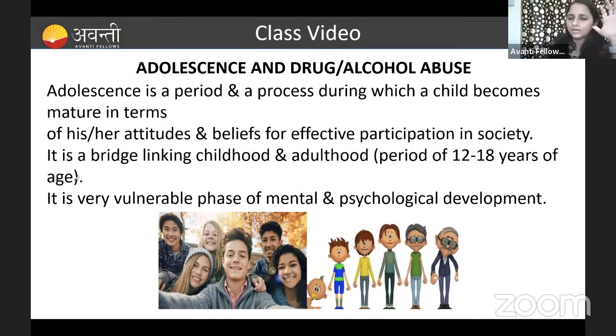Why are we calling it the vulnerable phase? Because it is the main age where mental development, physical development, and hormonal changes take place. So that's the thing. Okay, fine. So let us see about this. Here you can see it is the age where attitudes, beliefs, and effective participation in society come into the child.